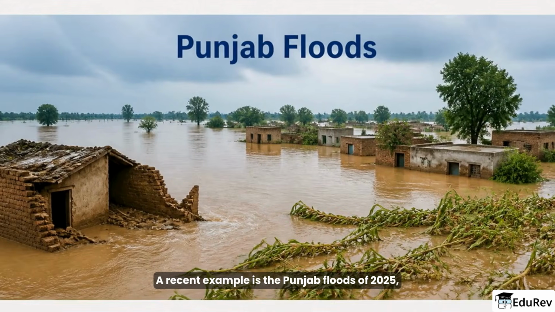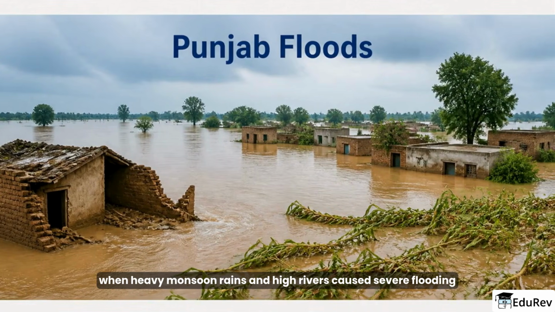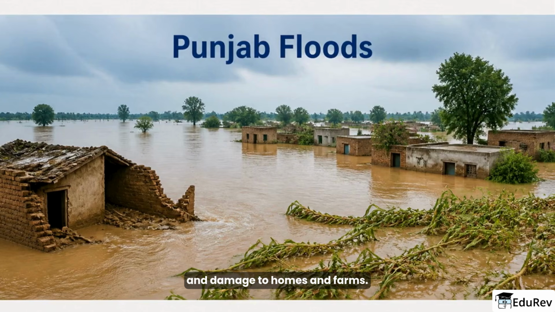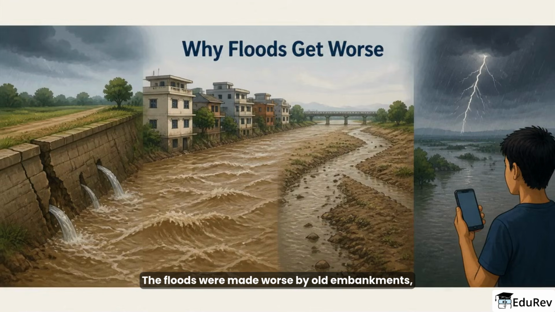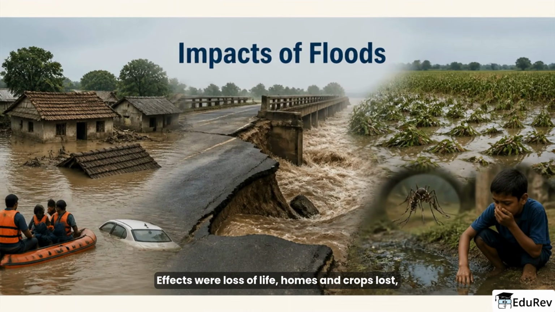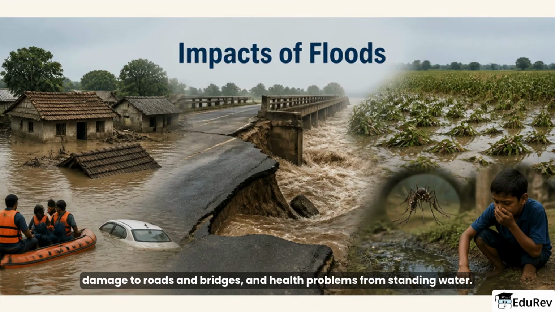A recent example is the Punjab floods of 2025, when heavy monsoon rains and high rivers caused severe flooding and damage to homes and farms. The floods were made worse by old embankments, building too close to rivers, silt in rivers, and unclear warnings. Effects were loss of life, homes and crops lost, damage to roads and bridges, and health problems from standing water.